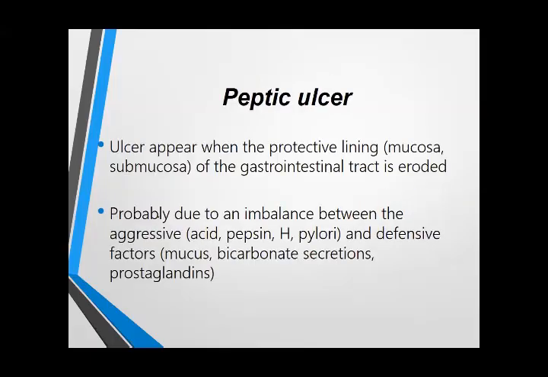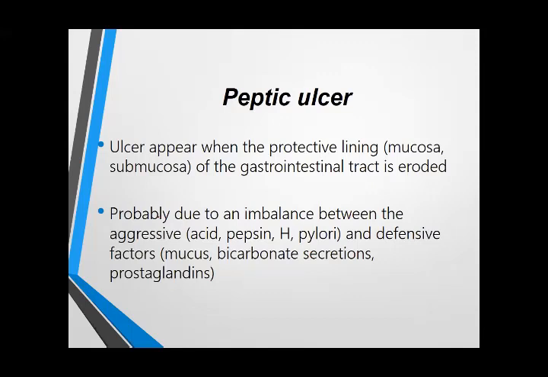Okay, an ulcer can occur because of the imbalance between the aggressive factors and the defensive factors. Aggressive factors include the acid, pepsin, and H. pylori, while the defensive factors are the mucus, bicarbonate, and prostaglandins. Why are they called defensive? Because they protect the gastric mucosa from the injury caused by the acid, pepsin, and H. pylori.